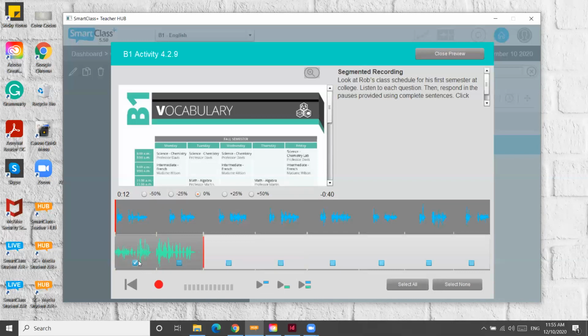Let's check number 1 again. Maybe that was the one that I didn't like so much. Click in here, and then I can see this. Yeah, that's the one where I was talking. 2. Rob has 2 classes on Thursday. So I want to re-record this one without all my talking in the beginning, but just by giving the answer. So I'm going to just hit record again.